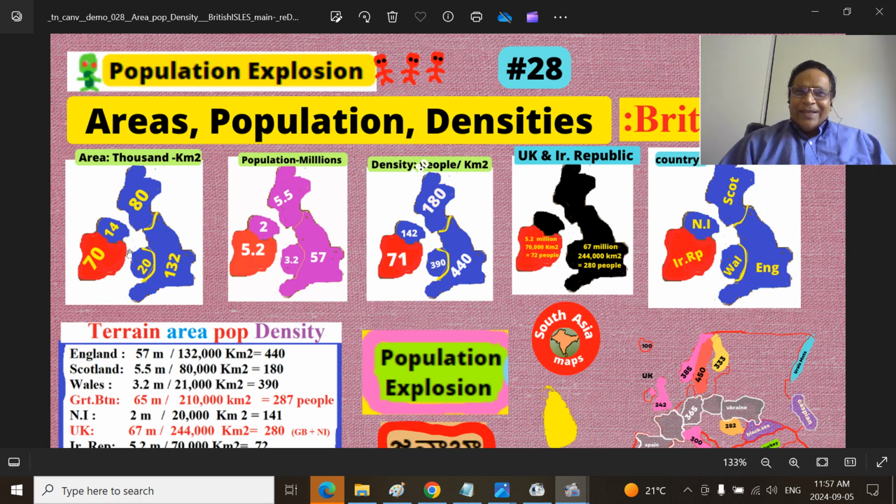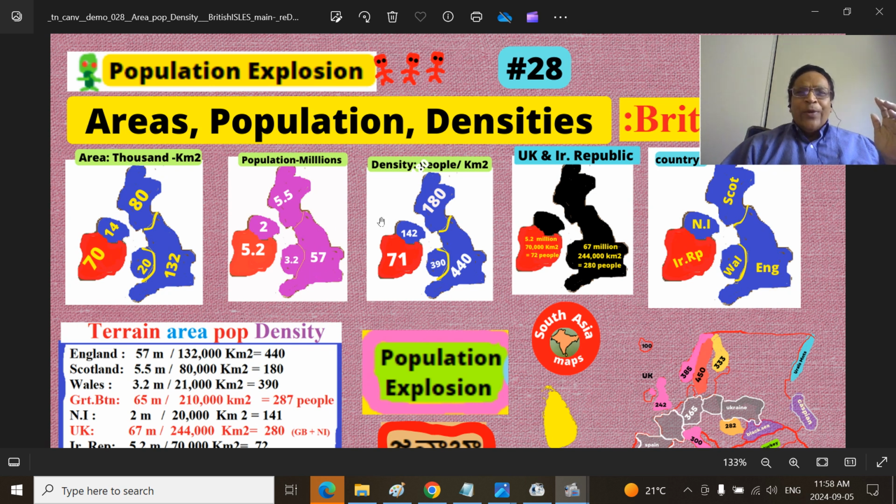This is the area in 1000 square kilometers. You see here all these figures, you have to add three zeros next to it. See, 80 means 80,000. 132 means 132 followed by three zeros. 1000 units, three zeros will be suffixed to them. This is the population in millions. 57 means 57 million.